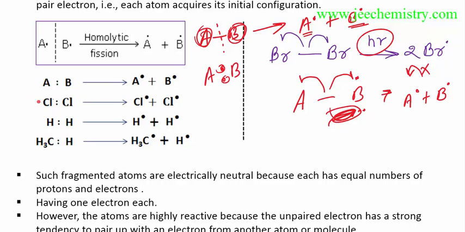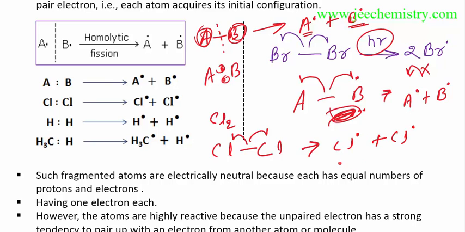Now these are free radicals. Chlorine, Cl2, becomes Cl dot plus Cl dot. The two atoms are the same. Now H-H, with a pair of electrons there, and H-Cl, with a pair of electrons, and H dot is a free radical. In CH3-H, with a pair of electrons, homolytic cleavage occurs, and one electron goes to each position.